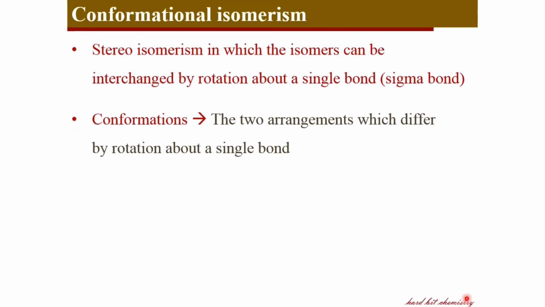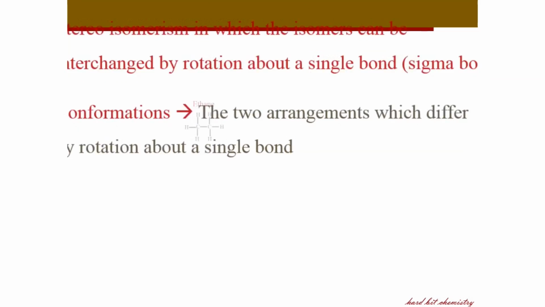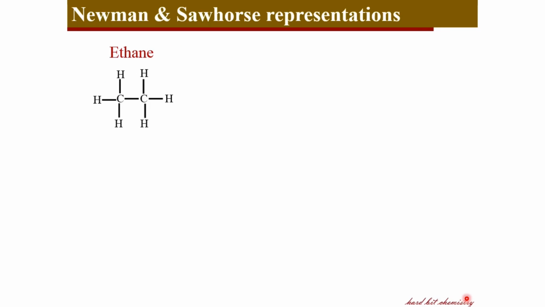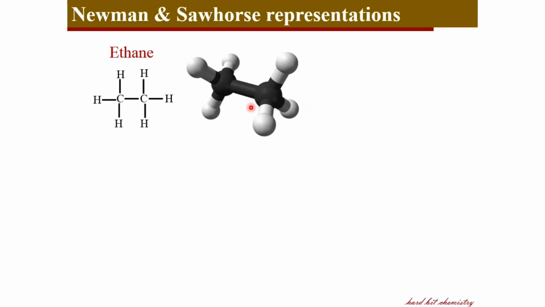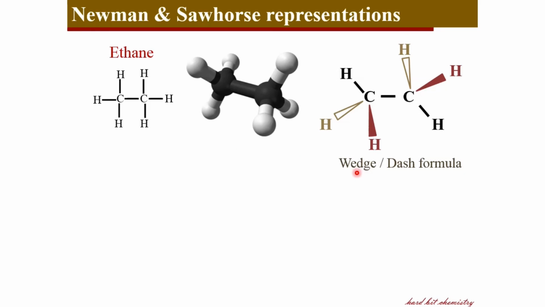As we are discussing the three-dimensional structure of molecules, we need a way to represent the three-dimensional structure in our normal two-dimensional plane. So we have different modes of representing three-dimensional structures, and we are now seeing some of such representations which are useful for our further discussions. Here, let's have an example of ethane. Ethane has a three-dimensional form like this, but this is not always easy to represent in the plane of the paper. Therefore, we need a way out, and one of the systems is the wedge-dash formula.